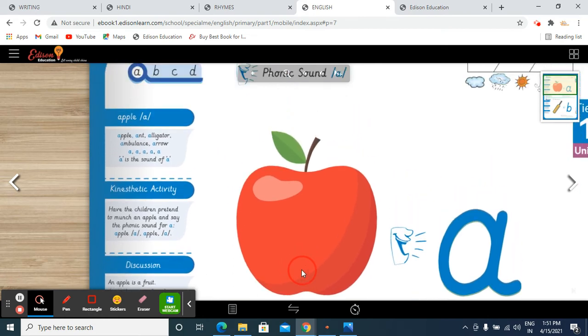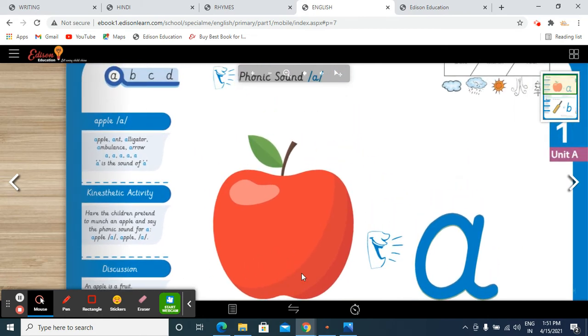So, what we learned yesterday? We have learned about letter A. Apple. You have to speak the sound of letter A whenever you call out the letter A along with sounds. So apple, apple. And what is the vocabulary related to letter A? Apple, ant, alligator, ambulance, arrow.